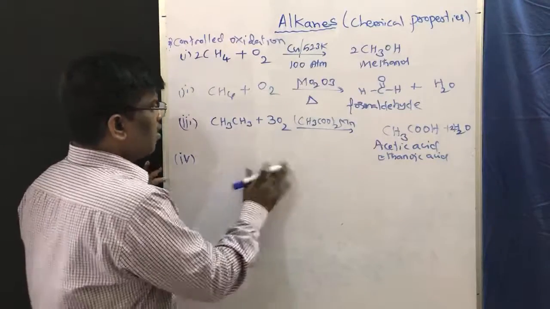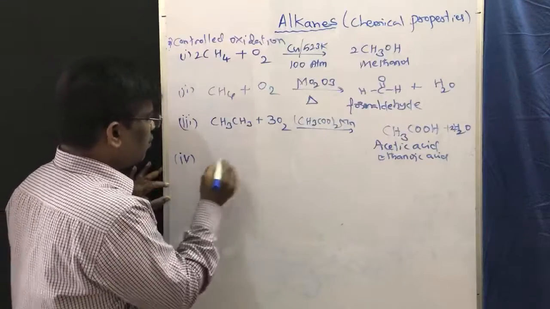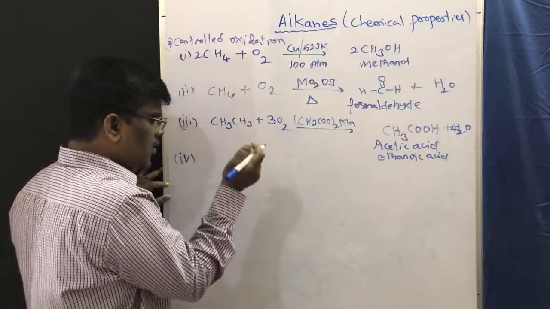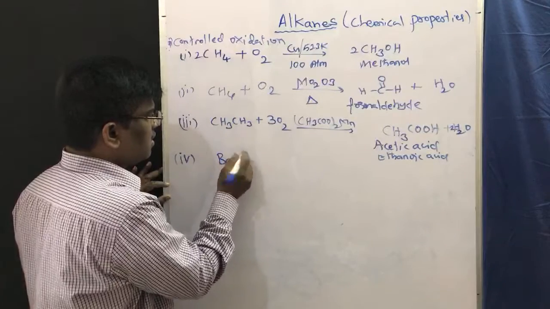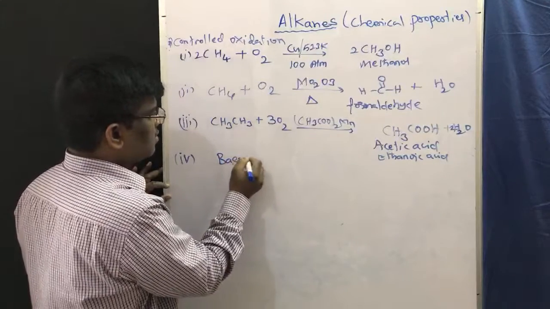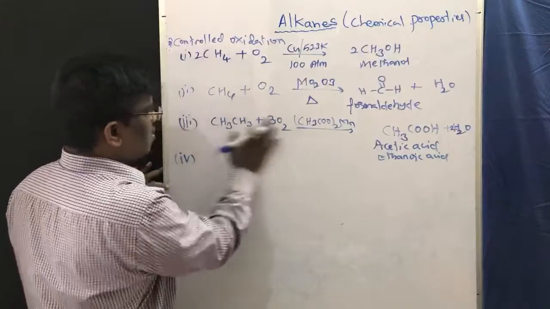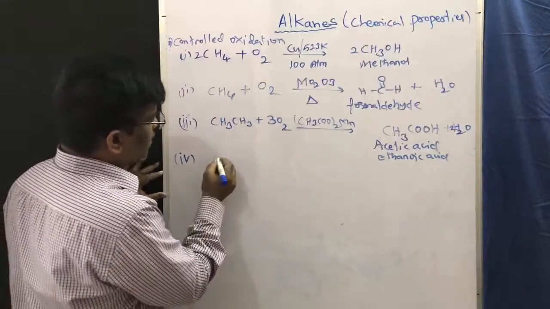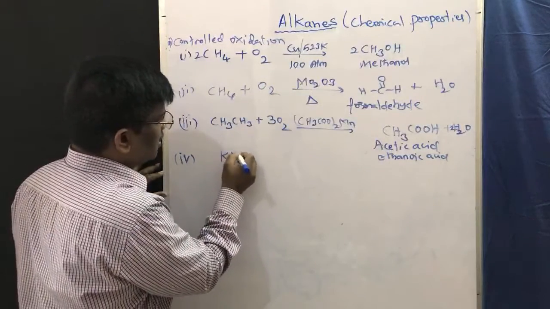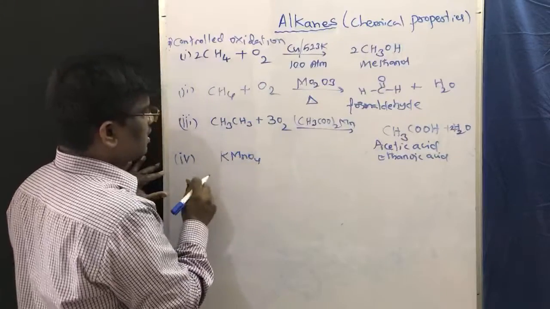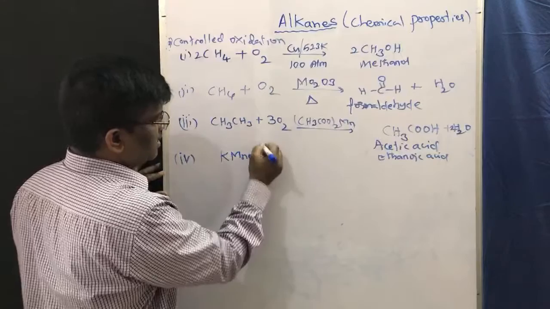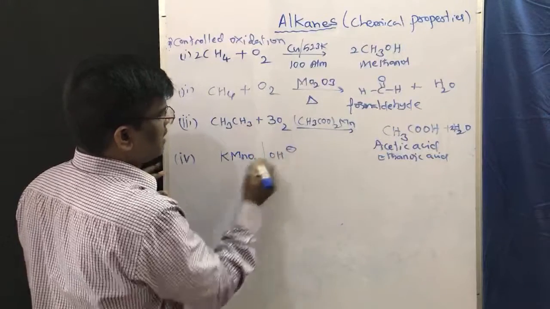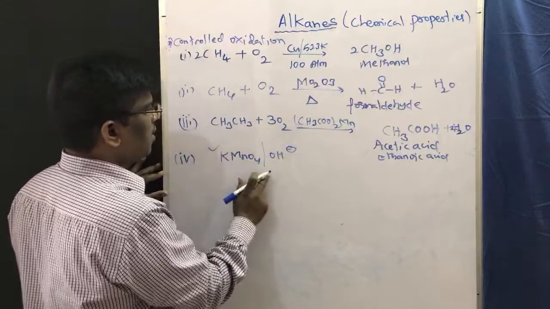However, further oxidation. For example, we know Baeyer's reagent, Baeyer's oxidation, or oxidation of alkanes using KMnO4. This is Baeyer's reagent. Baeyer's reagent is KMnO4 in the presence of base, but we are going to use only KMnO4.